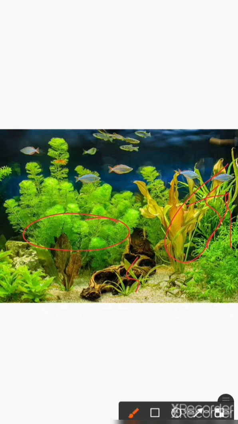Such plants have no stomata, so they breathe through their body surface. Here you can see examples of underwater plants, hydrilla and tape grass.